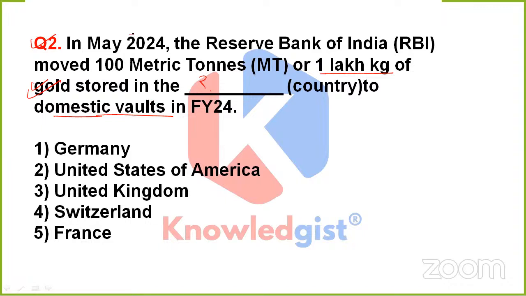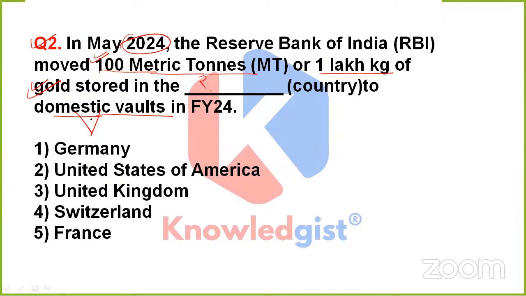If we talk about May 2024, then Reserve Bank of India has made a new change, which is the movement of 100 metric tons or 1 lakh kg of gold, which was stored in a different country rather than India, any foreign country, right? So now it has been moved into domestic vaults in financial year 24.